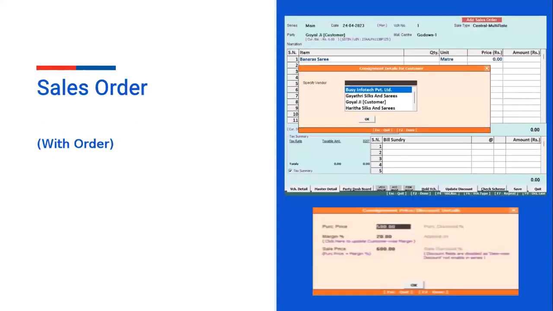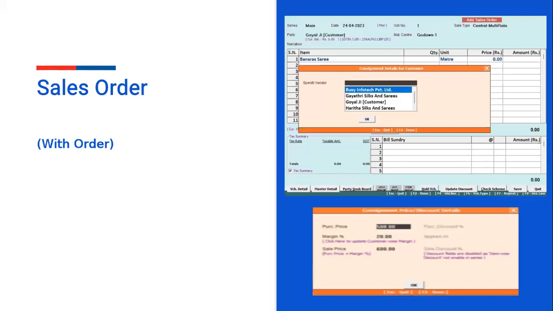After that, what you have to do is pass the sale order, in case of the with order parameter feature. On adding the sale order voucher, you have to select the party to whom you are selling the product. After selecting the party, it will ask whether you have multiple vendors or a single vendor. If you select single vendor, all the items have a single vendor.